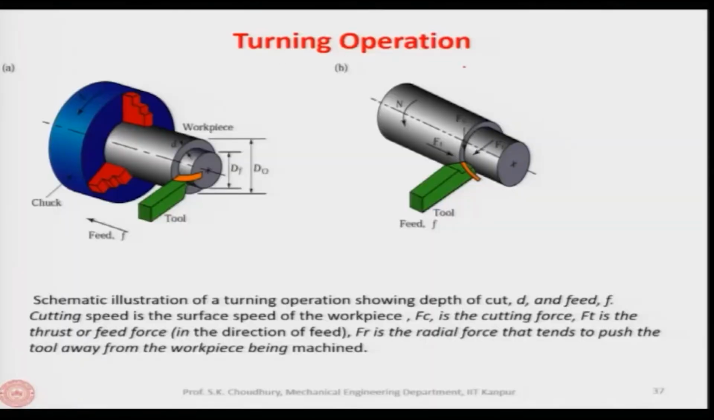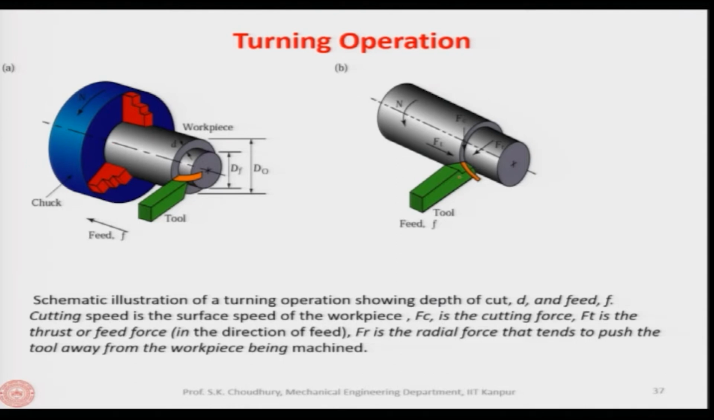Well, let us see. If you look here in this slide, we have the turning operation, and here is the cylindrical workpiece which is mounted and clamped with the help of the 3-jaw chuck. You understand that the 3-jaw chuck is used for the automatic centering of the workpiece. Although there are 4-jaw chucks and collet chucks which are also used, here it is shown that a 3-jaw chuck is used for mounting or clamping the workpiece.